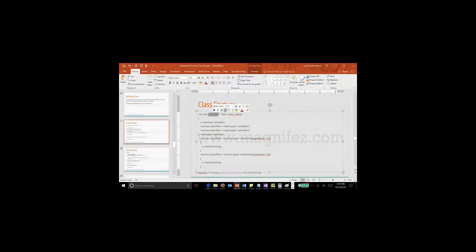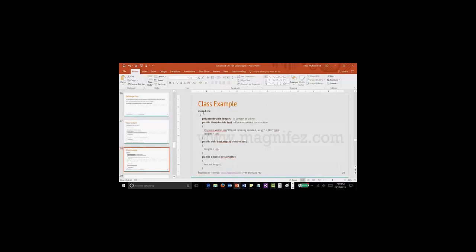Here we mention the access specifier, which will be private or public. Then we mention the class keyword, which is a keyword, and then the class name. Then we mention the class member variables, that is integer or character variables, or any other type. Then we mention methods. So a class contains a list of variables and a list of methods. Variables are basically used to keep values, and methods are used to do operations on these variables. In the next slide we are showing an example class Line.